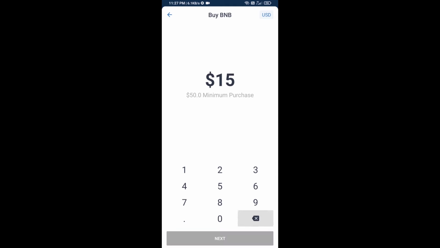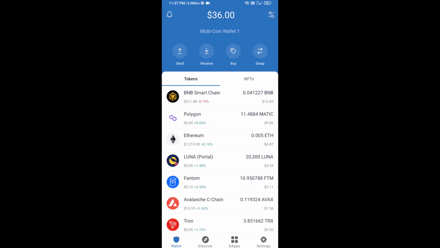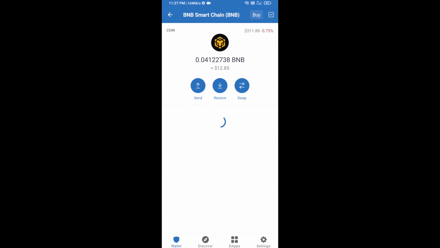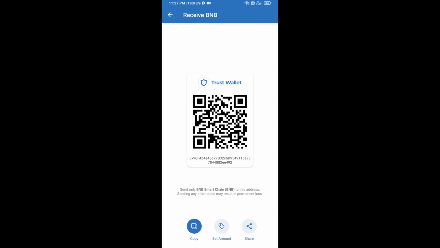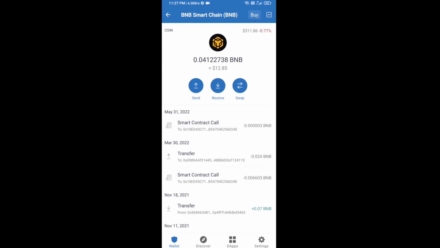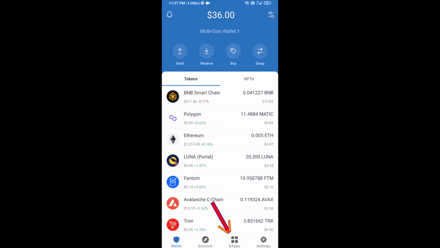and here you can purchase a minimum of $50 of BNB, or you can receive BNB Smart Chain using the contract address. Open BNB Smart Chain and click on receive. Here you can receive BNB Smart Chain using the contract address or QR code. After receiving BNB Smart Chain, you will click on dApps